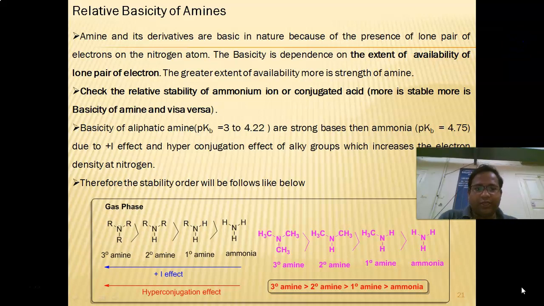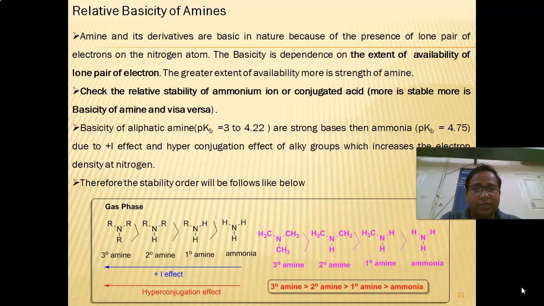Okay, welcome to my fourth video on amines. Last class we discussed the relative basicity of the amines. I will repeat once again why the amines are basic in nature. Because amines contain a lone pair of electrons, they easily donate the lone pair to an electron deficient center and form a bond. According to the Lewis acid concept, the